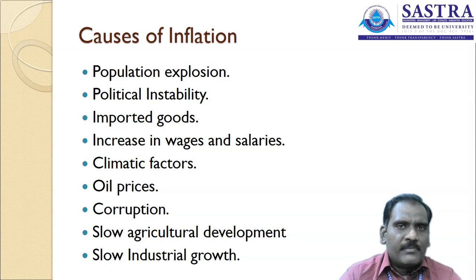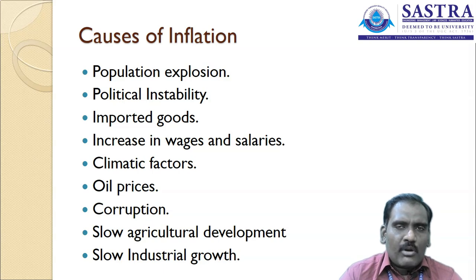Corruption, money laundering and other things we can take here as corruption. Dumping of money, unaccountable money being circulated more in the economy, is going to increase inflation.